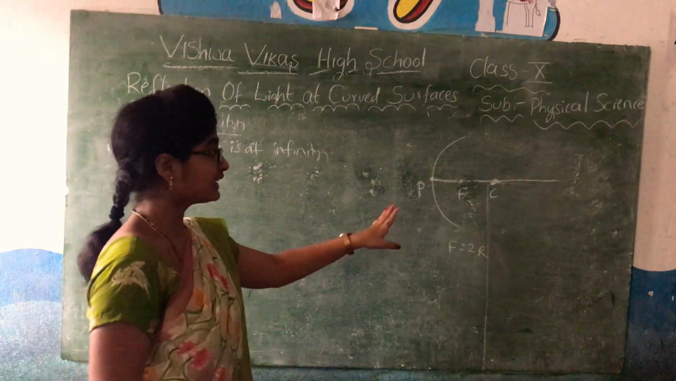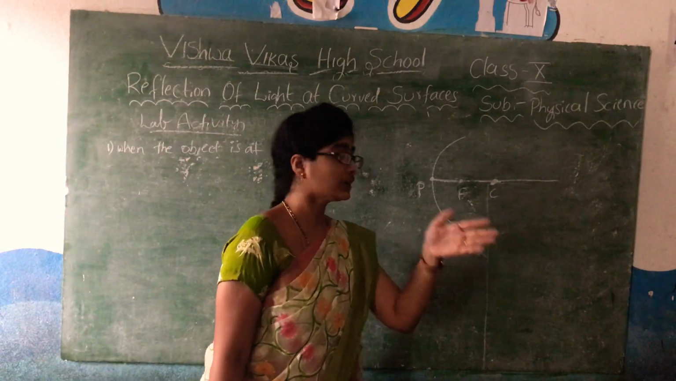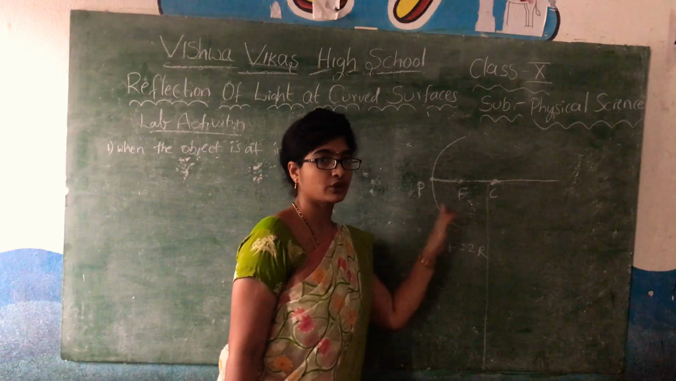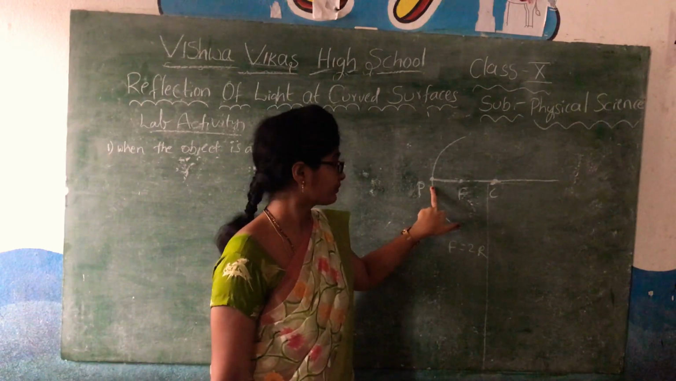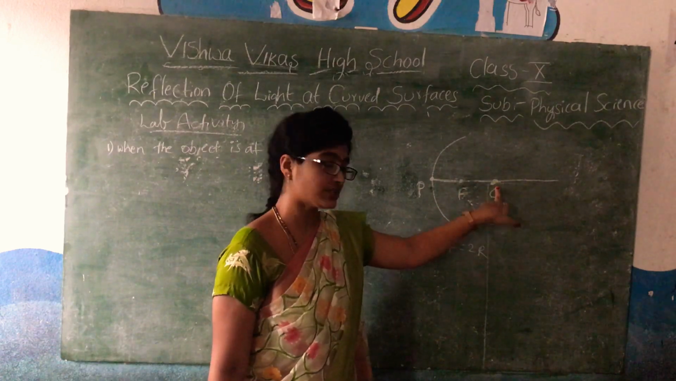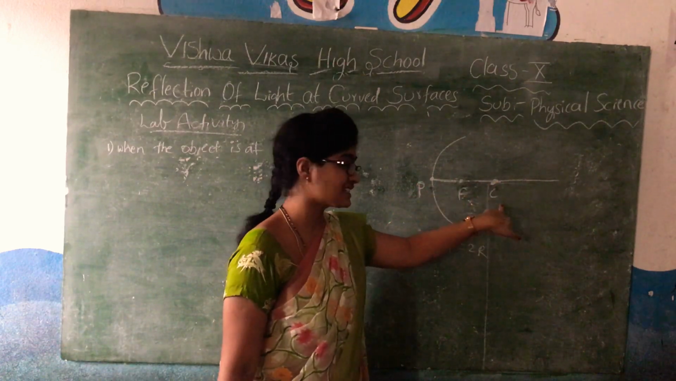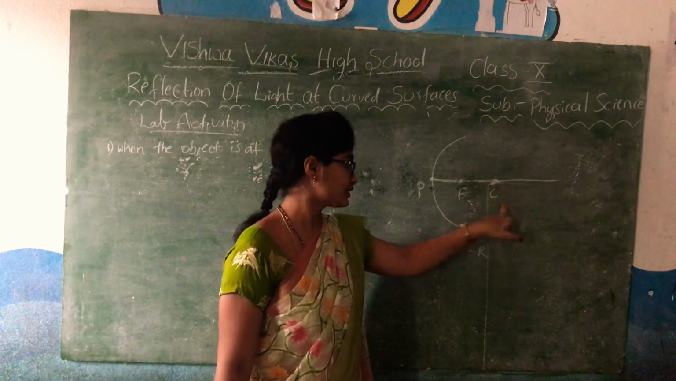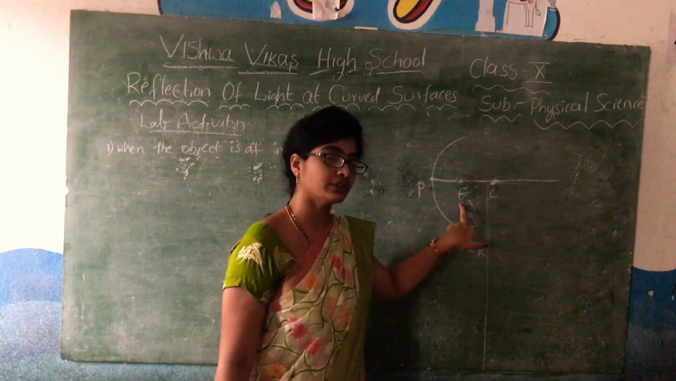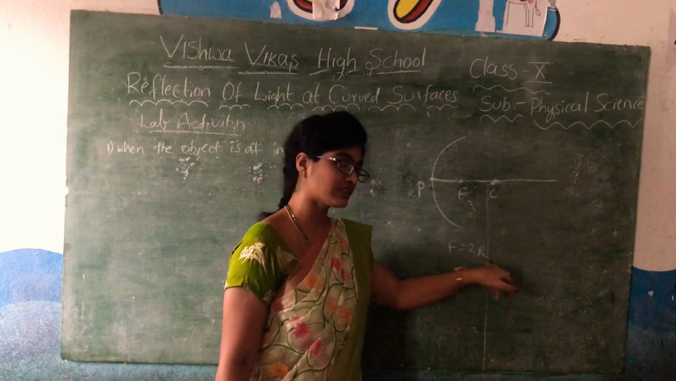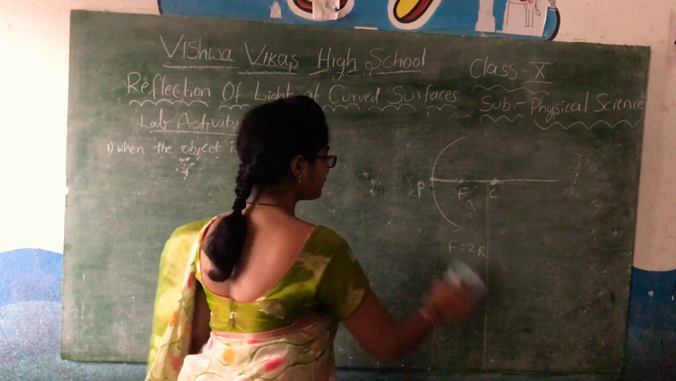You have to be more clear, and as I go further, I will not tell you about these points once again. The pole is exactly at the center. C is the center of curvature. The line joining the pole and C is the radius of curvature. And the focal point is exactly the middle of the radius of curvature, that means F is equal to R by 2.